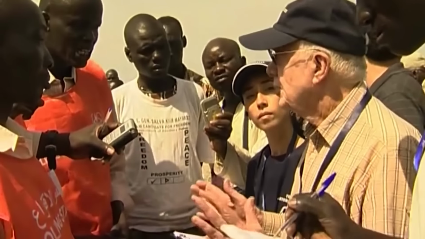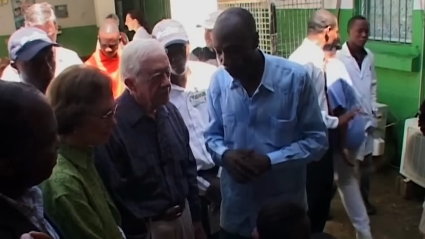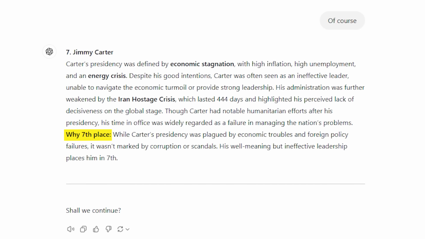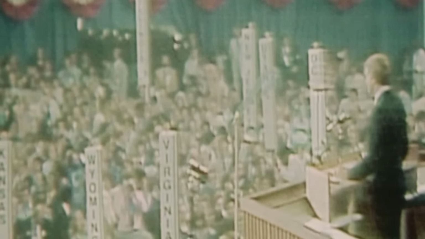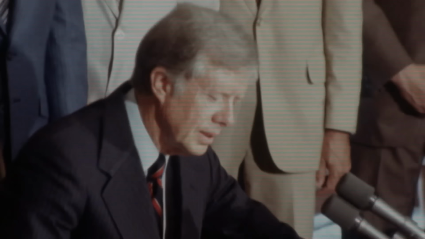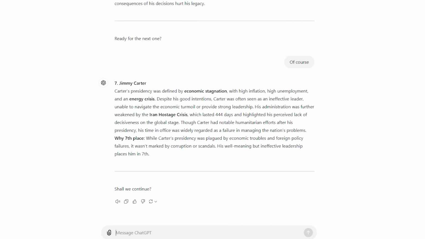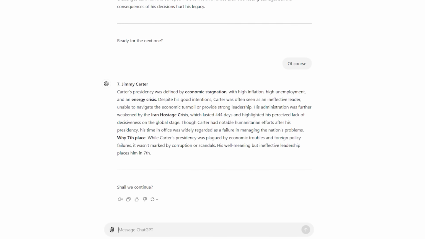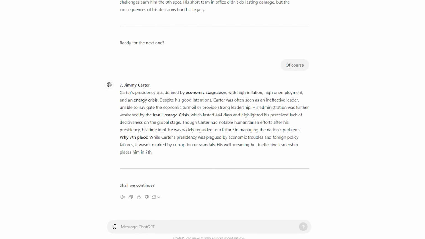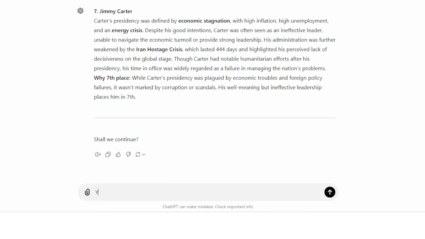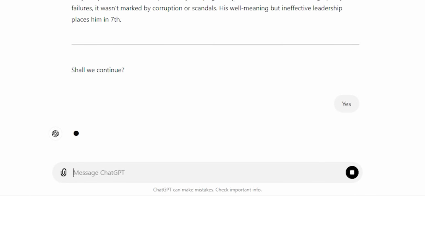Though Carter had notable humanitarian efforts after his presidency, his time in office was widely regarded as a failure in managing the nation's problems. Why 7th place? While Carter's presidency was plagued by economic troubles and foreign policy failures, it wasn't marked by corruption or scandals. His well-meaning but ineffective leadership places him in 7th. So, in short, high inflation, unemployment, and the energy crisis put Jimmy Carter in 7th place on the list. Let's see who it is at number 6.